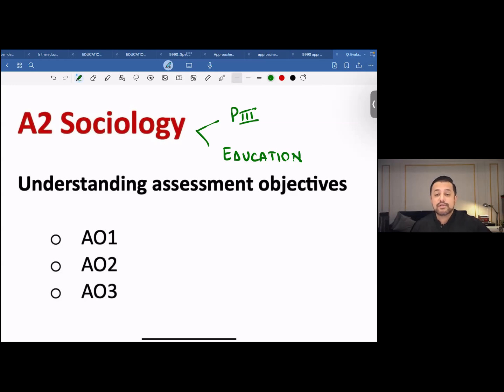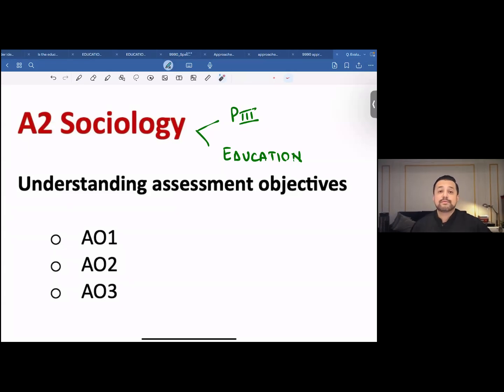It's pretty essential that we are aware that the answers that we write in our CAIs are checked according to these assessment objectives. These assessment objectives, namely, are AO1, AO2, AO3.